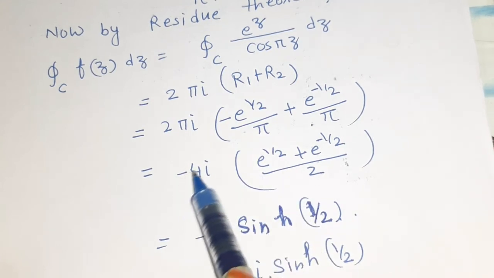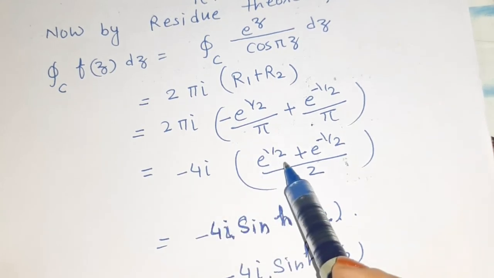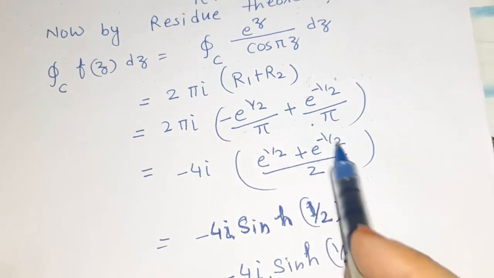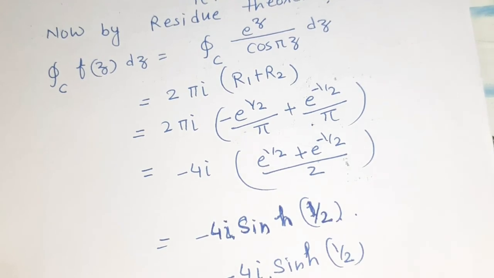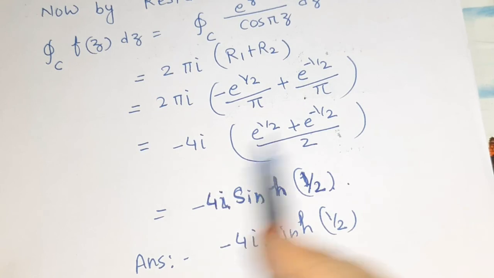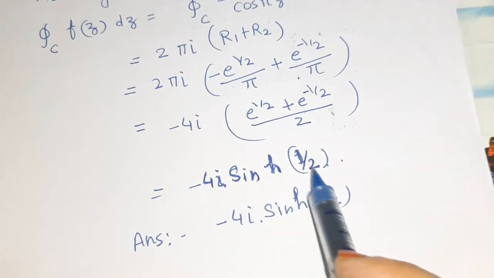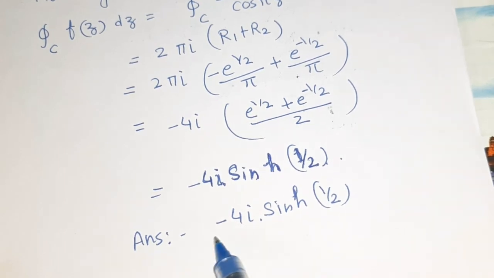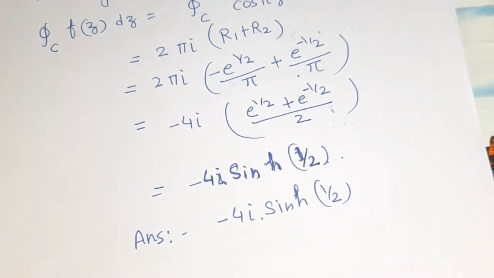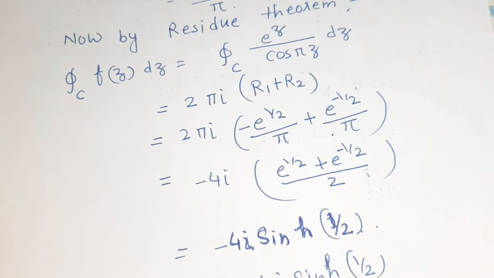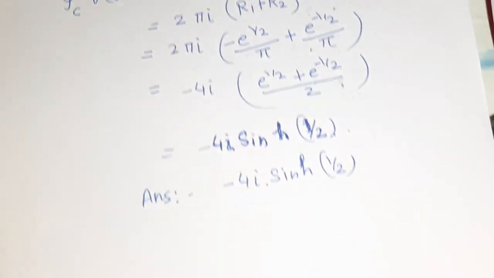So it will give you -4i times (e^(1/2) + e^(-1/2)) divided by 2. Okay, and this is the hyperbolic function sinh(1/2). So after simplifying this we get -4i sinh(1/2). Okay, so this -4i sinh(1/2) is our answer, which is the value of the given integral. Okay, so I hope now this topic is very clear to you. Thank you.